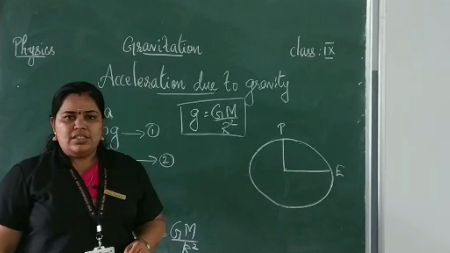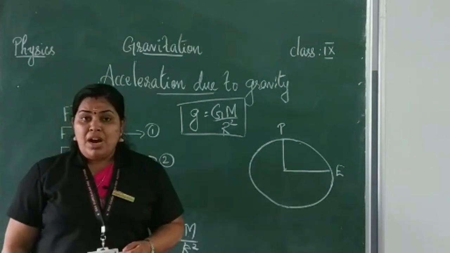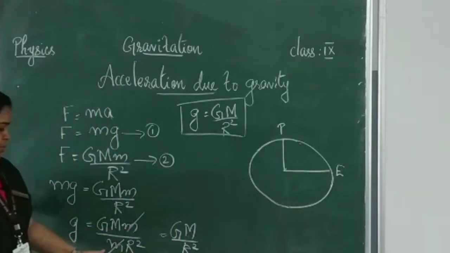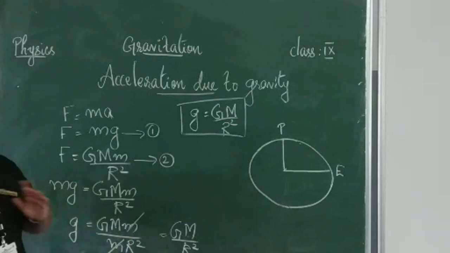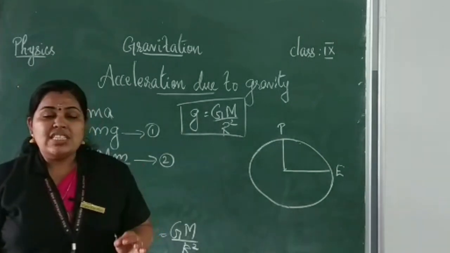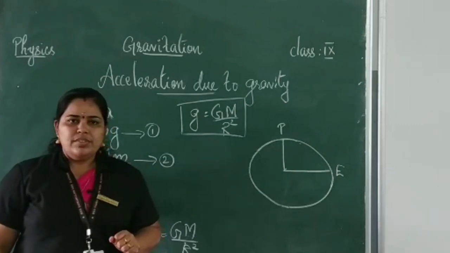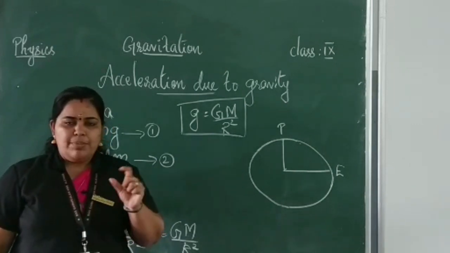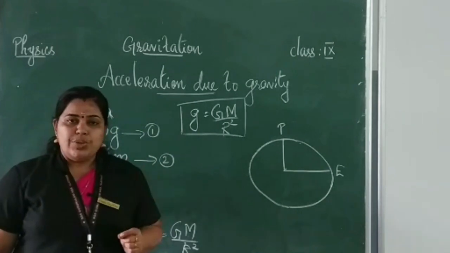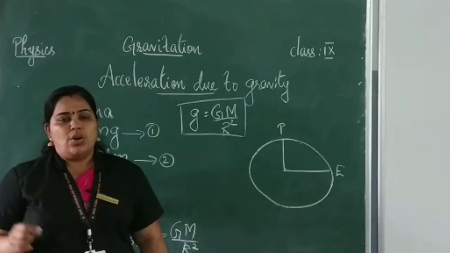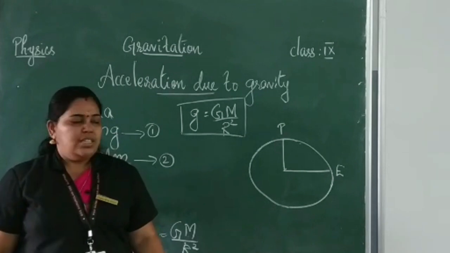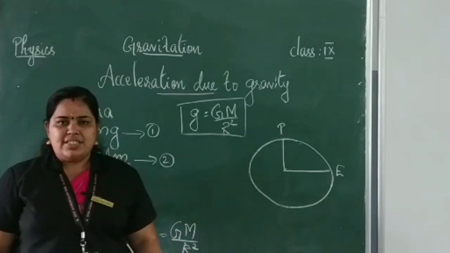radius of the earth. Whether it depends on the mass of the object? The m also got cancelled, isn't it? Acceleration due to gravity does not depend on the mass of the object. So once again, it's a very important thing. Acceleration due to gravity does not depend on the mass of the object. It depends upon the radius.